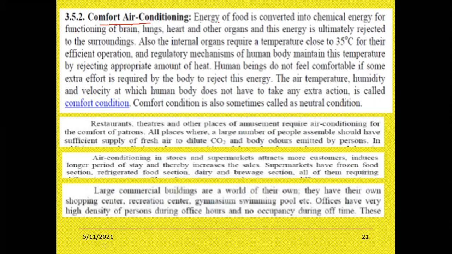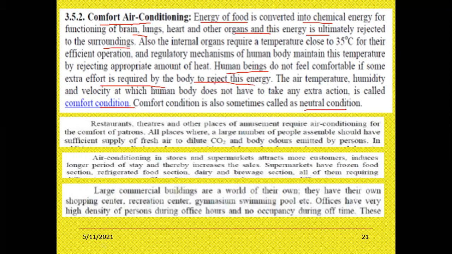Comfort means energy of food is converted into chemical energy for functioning of brains, lungs, heart, and other organs, and this energy is ultimately rejected to the surroundings, right? Human beings do not feel comfortable if some extra effort is required by the body to reject this energy. The air temperature, humidity, and velocity at which the human body does not have to take extra action is called comfort condition. Comfort condition is also sometimes called neutral condition.